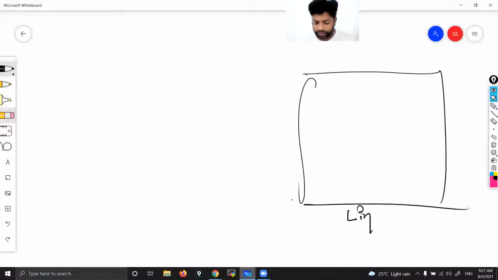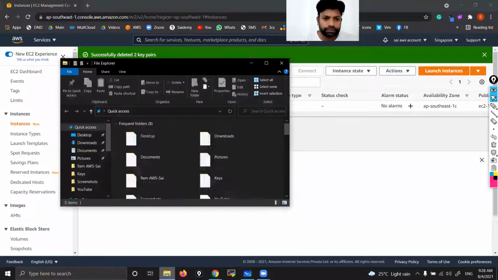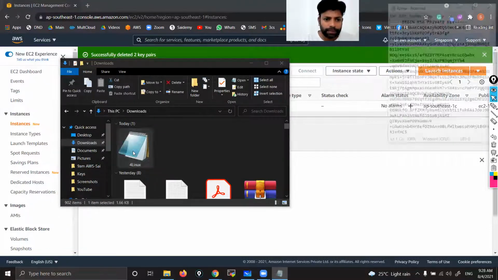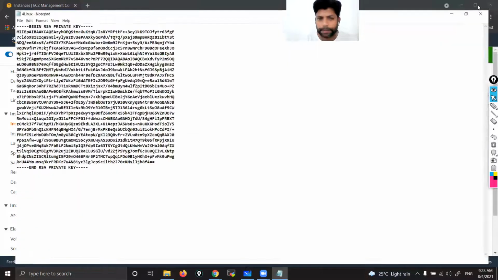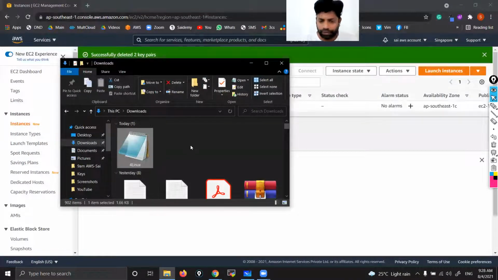Simple, guys, very, very easy. Now I launch a Linux instance, right? Now they have given one PEM key, correct? If you go to downloads, you can see 4 Linux. This is a file that we have downloaded, correct? What is it? This is a file having some content. This is what we call key. With this file we call key pair, or you can call key.